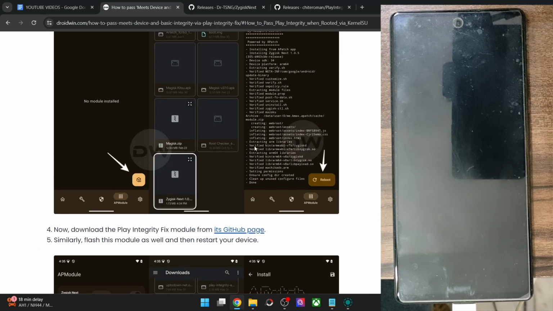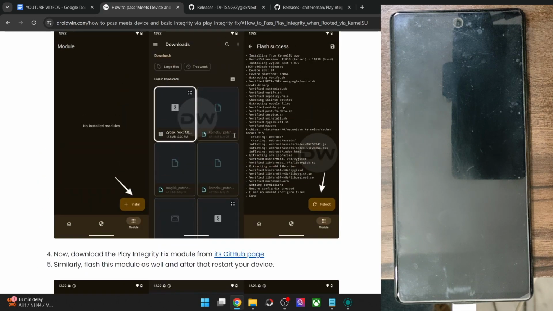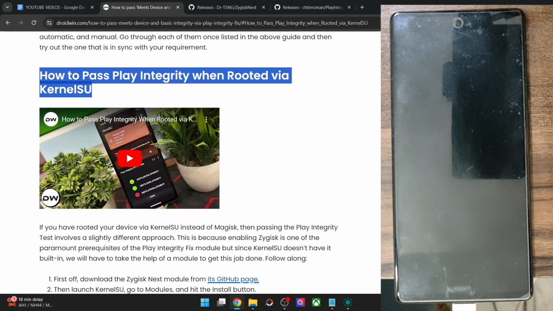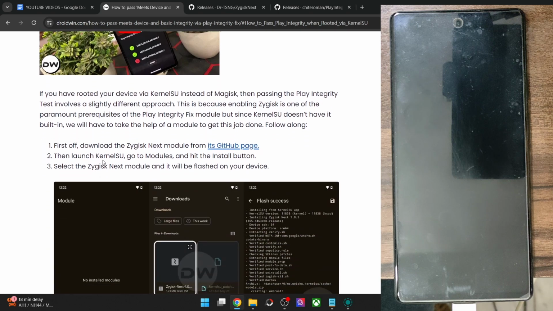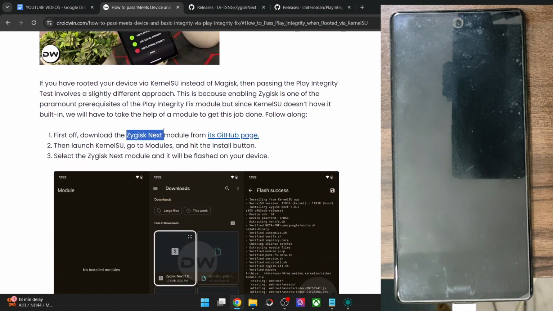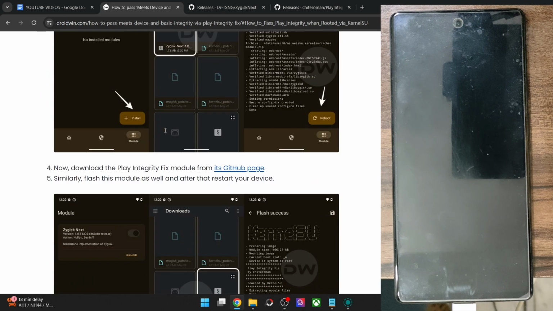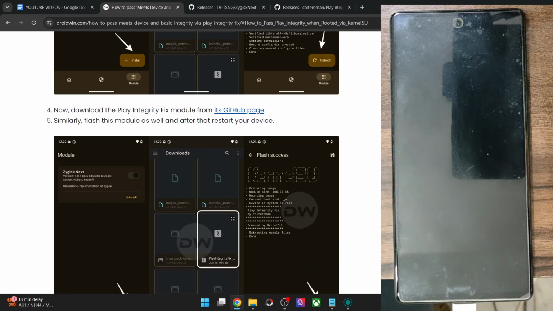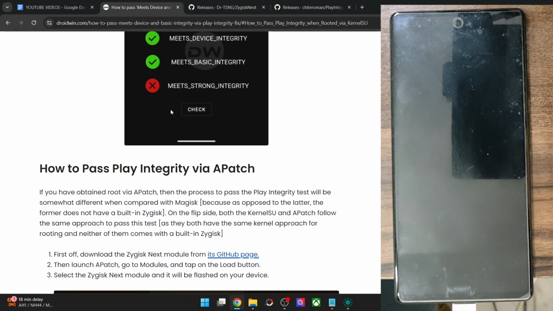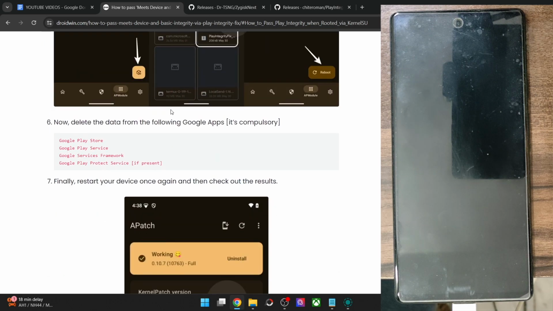But if you talk about APatch as well as KernelSU, then in both these methods you will have to flash the Zygisk Next module. This is the module which is responsible for adding the Zygisk onto APatch and KernelSU, and once that is done, you will simply then have to flash the Play Integrity Fix module, and after that you will have to restart, remove the data from the following 4 apps. Again, I am repeating, the Play Protect service is optional. It's only there on some phones. If it's there on your phone, then you have to remove the data. It's compulsory. If it's not there, then simply skip it, quite obvious, and then remove the data from the following 3 apps. Finally, you have to do a restart.